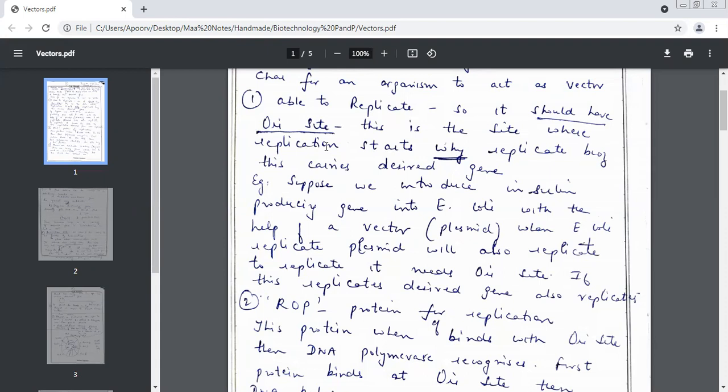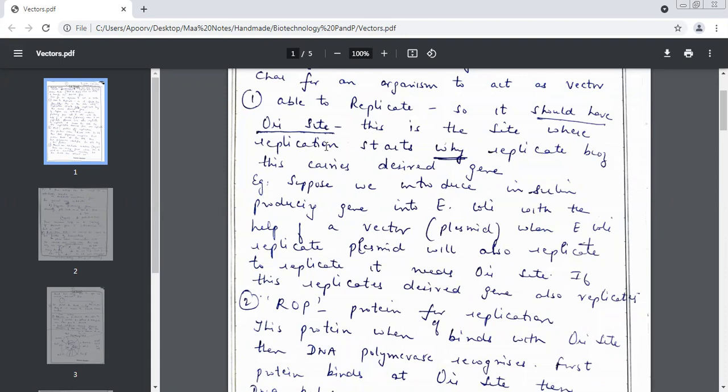This protein is very important because it goes and binds with the ori site. And why does it go and bind with the ori site? So that DNA polymerase can recognize it. Yes, DNA polymerase will recognize. It is only after DNA polymerase comes that the process will start. And for identification, we need this protein. Good, children. Which is the next characteristic?